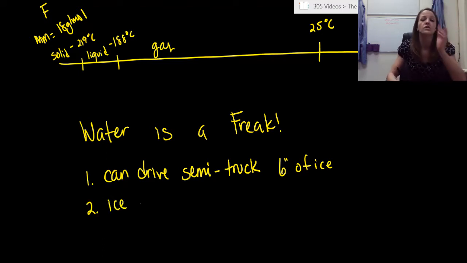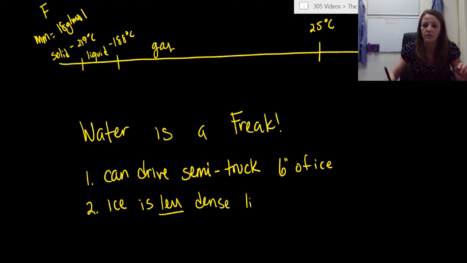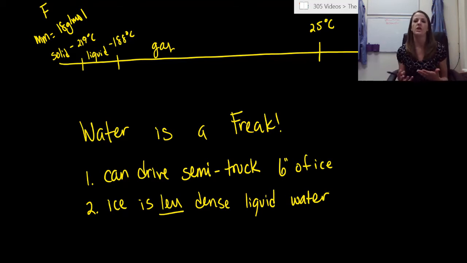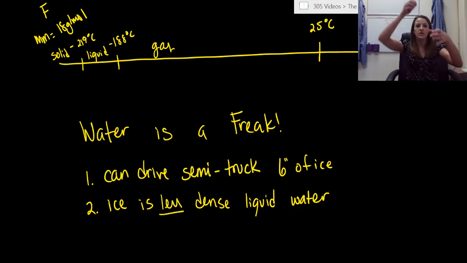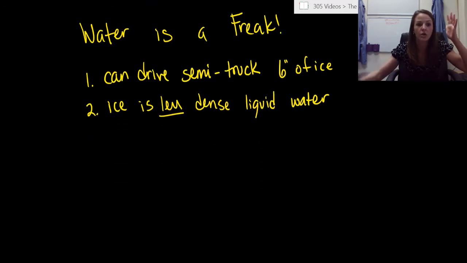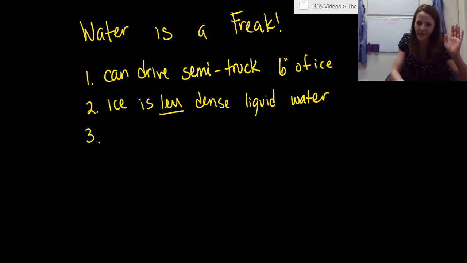Second thing. Ice, so water in the solid state or the solid phase, is less dense than liquid water, which is backwards of almost everything else. Usually, your liquid state is less dense than your solid state. And so usually, when you put a solid into a liquid of the same compound, the solid sinks to the bottom immediately. Not the case in water. We know when we drink water, our ice floats. That's weird. That's bizarre. You should start thinking of these things like, why is this? It's crazy. I'll tell you later, just not in this video.